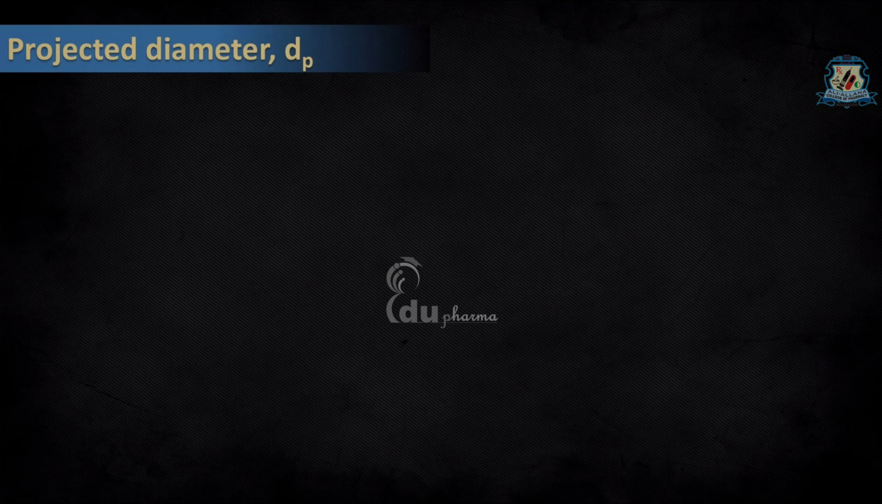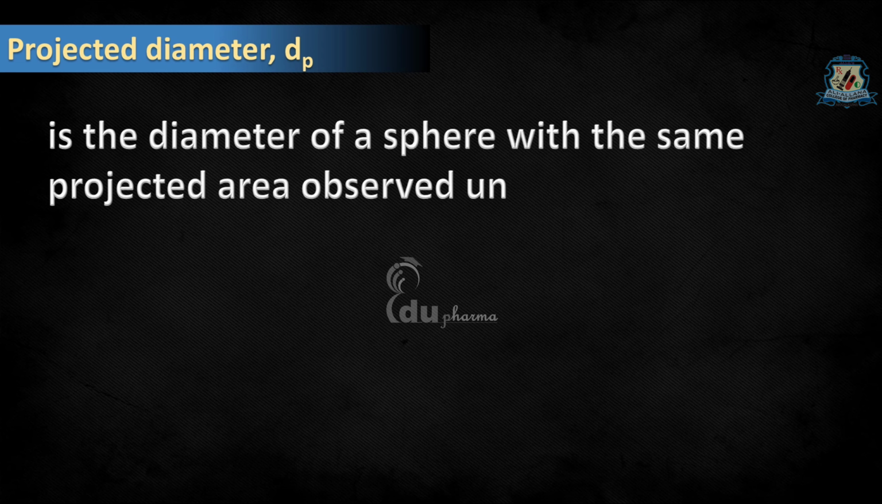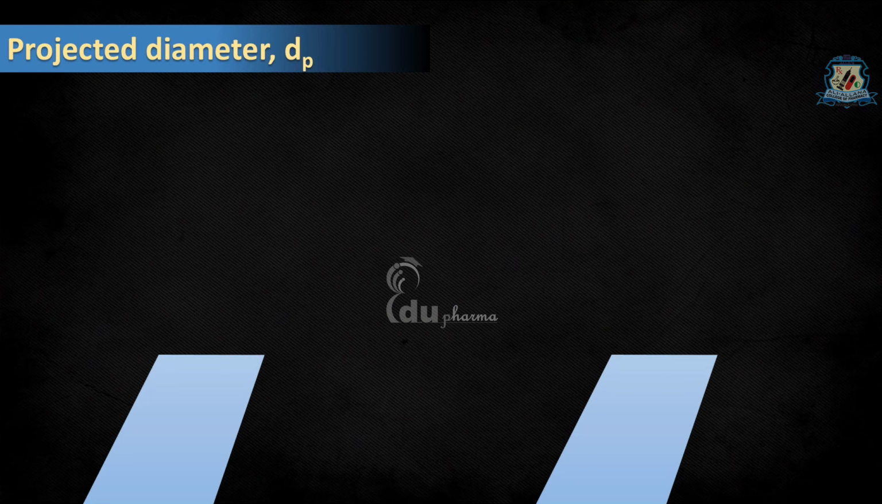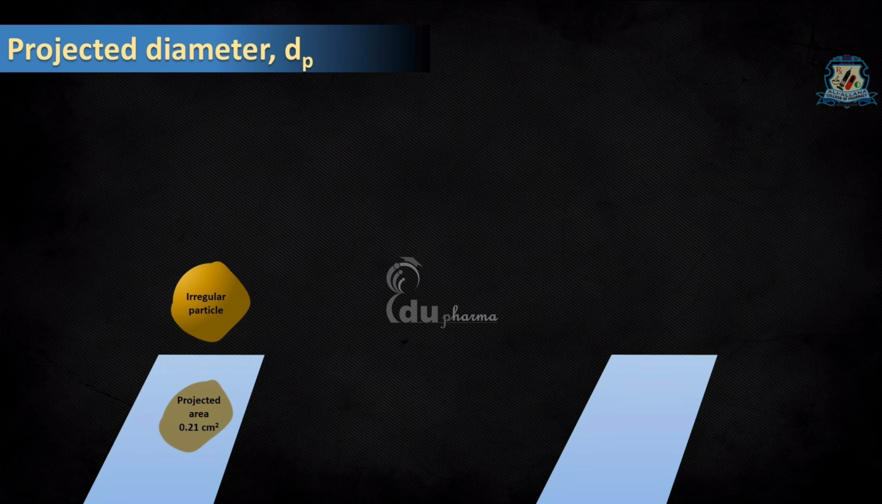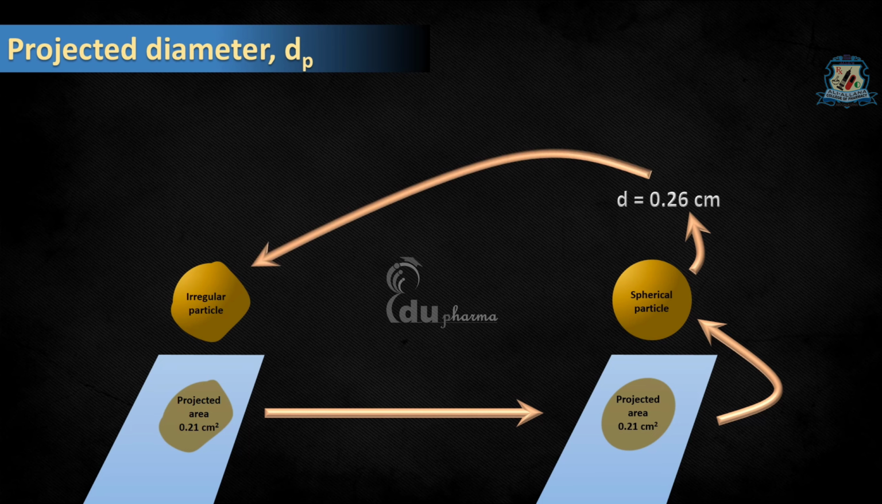Let's see projected diameter. It is denoted by dp. It is defined as the diameter of sphere with the same projected area observed under a microscope. In this, take a microscope and project the irregular particle under the microscope. Now measure the projected area of that particle. Take a spherical particle which is having the same projected area and measure the diameter of it. It would be the projected diameter of the irregular particle.